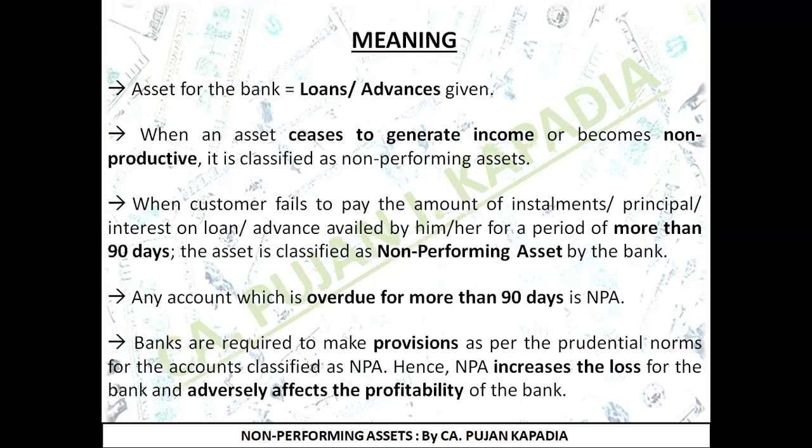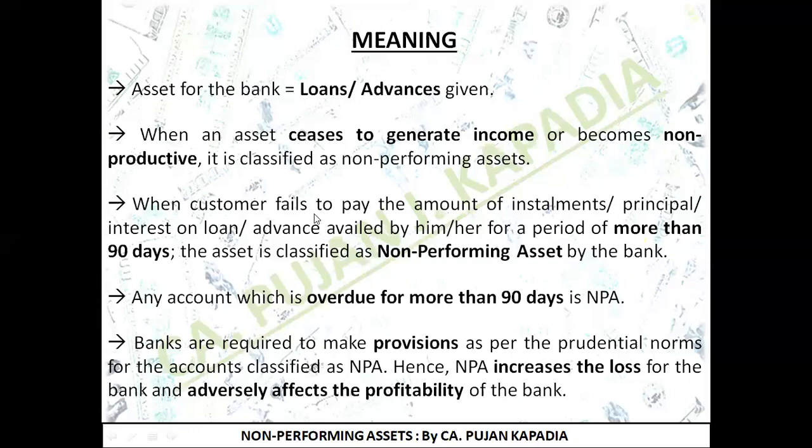So basically, interest income is something that is my receipt, and now I am not receiving that particular income on a particular loan account. Then that particular loan account is going to be considered as a non-productive one, and hence I'm going to classify it as a non-performing asset. I hope I'm clear. Okay, let's move to the next point.